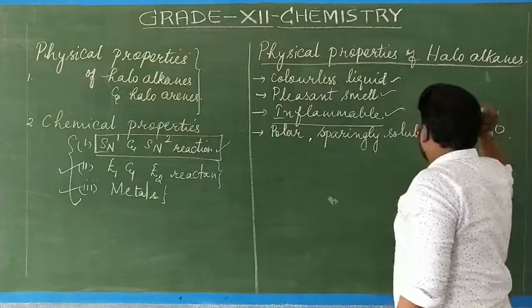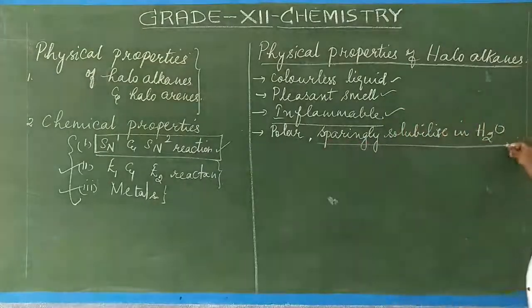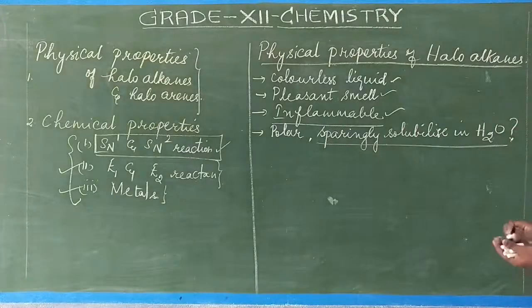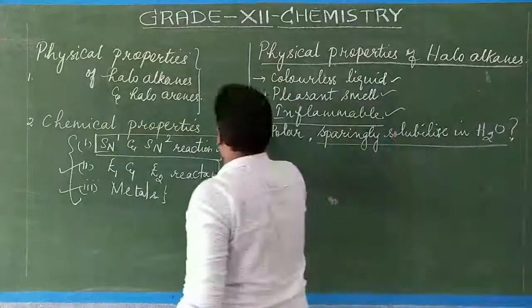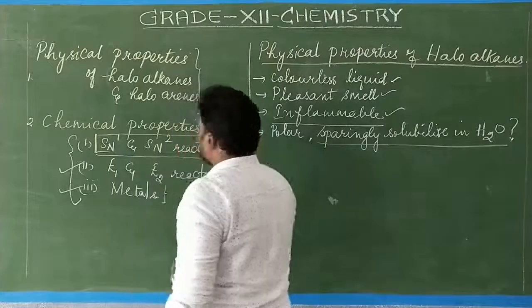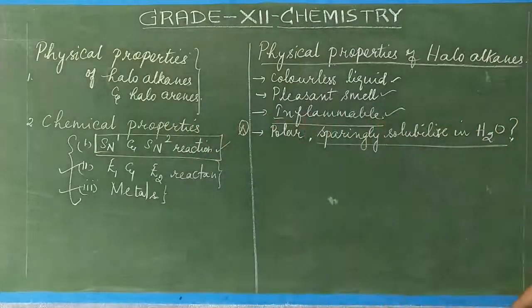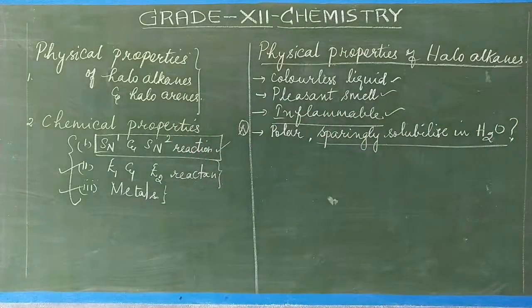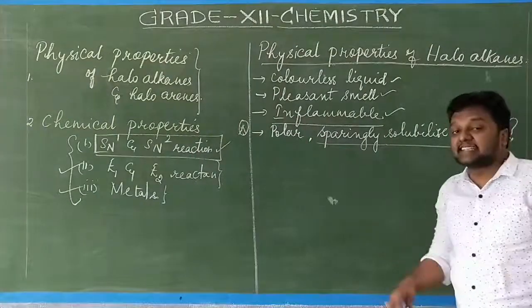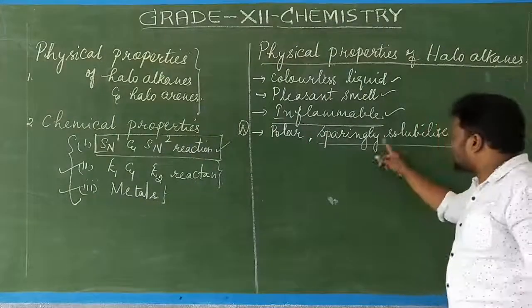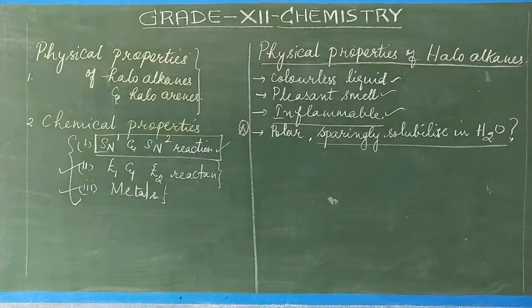Though it is polar, haloalkanes are sparingly soluble in water. Why? You can expect this question in your examination. Though haloalkanes are polar in nature and have a dipole moment, they tend to be sparingly soluble in water. Why is it sparingly soluble in water?